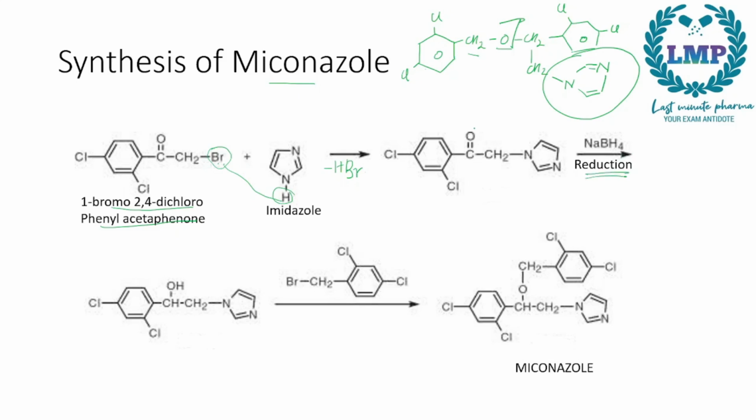Reduction means removal of oxygen and addition of hydrogen. We have an OH group instead of double bond O here. Now instead of this H attached to O, we need this group right here. So we will add this group, but the only difference is we will add a Br attached to this CH2 group. So a chlorine attached to CH2, and instead of anything else, we will have a Br. So this H and this Br will be removed right here, and we will get the structure of miconazole.